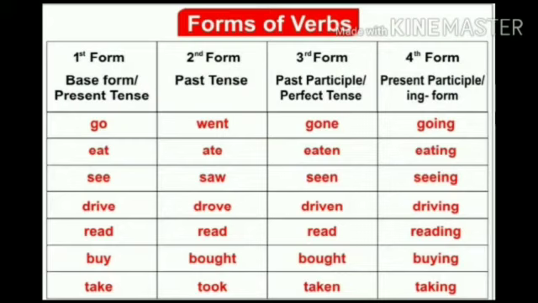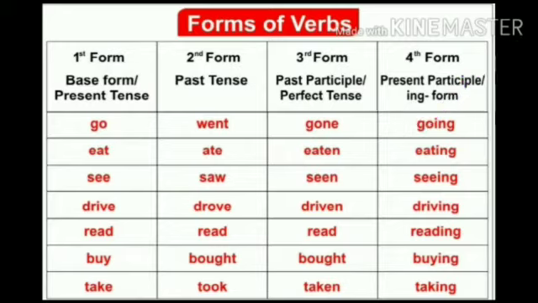Now here is a chart of forms of verb. That is the first form, base form, present tense. Second form, which shows the past tense. Third form, past participle or perfect tense. Fourth form, present participle or ing form.